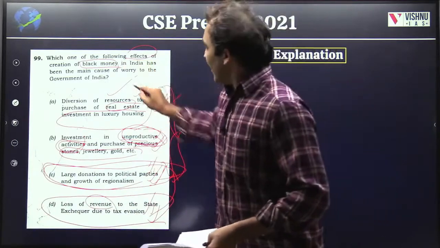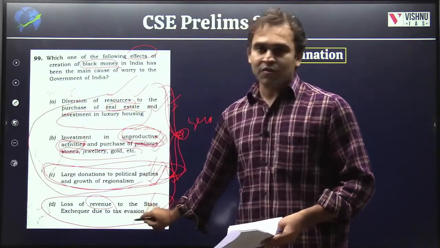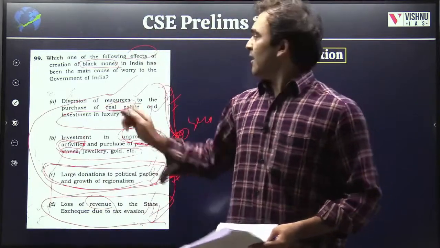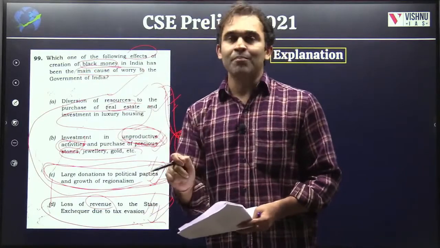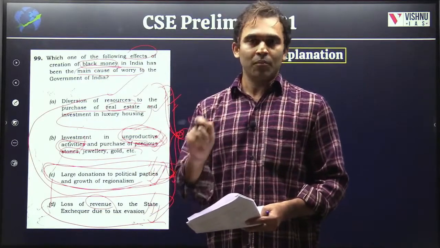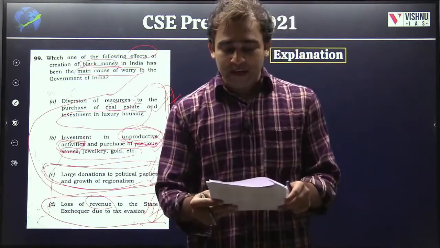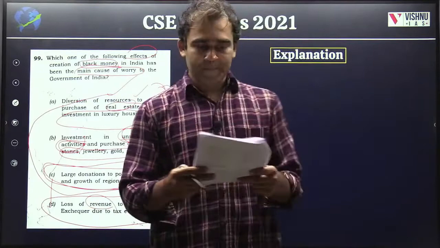Whether black or white, all of these are possible. But this is possible only because of black money. Hence, this will be your answer. The most main cause of worry, not general cause of worry. Keywords are important. So the most important concern of the government is that loss of revenue, tax revenues are being lost because of such type of creation of black money.